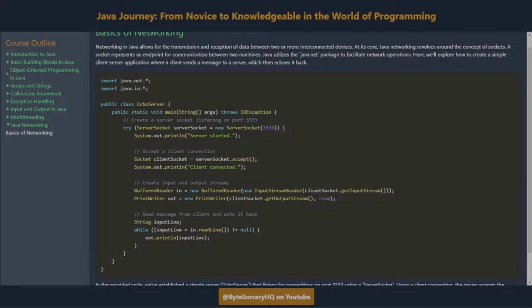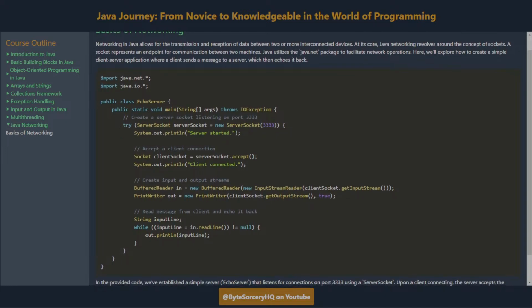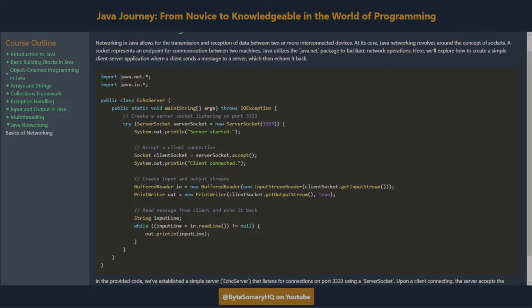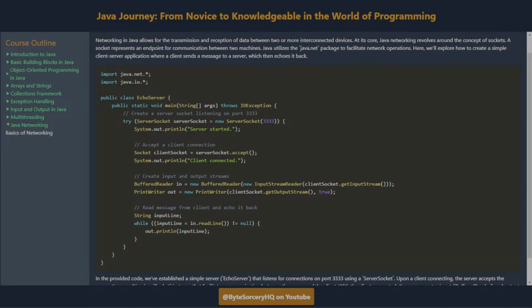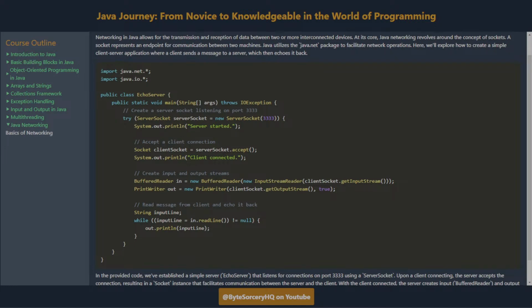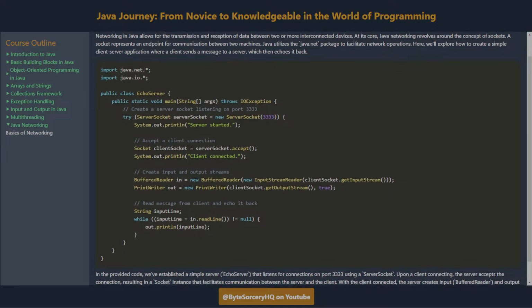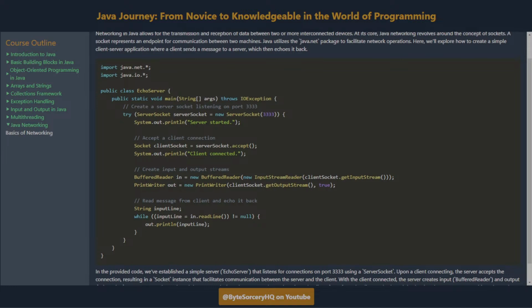Java utilizes the java.net package to facilitate network operations. Here we'll explore how to create a simple client-server application where a client sends a message to a server, which then echoes it back. In the provided code, we've established a simple server, EchoServer, that listens for connections on port 33333 using a ServerSocket.